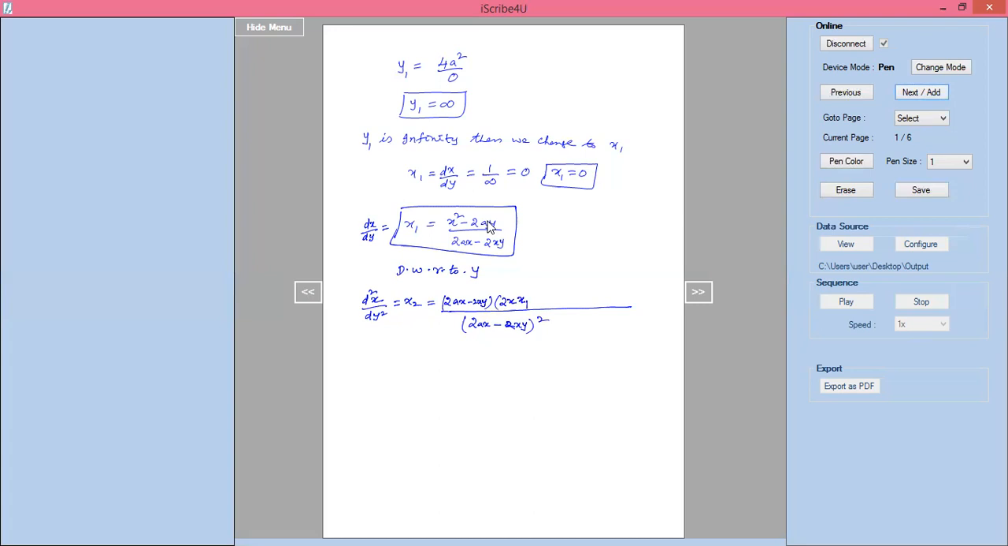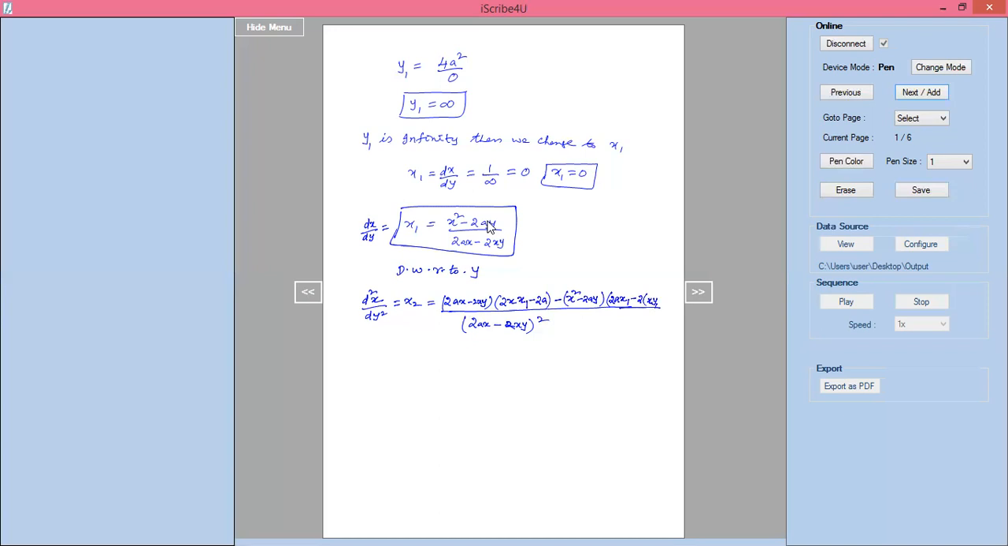Minus differentiation of 2ay with respect to y is nothing but minus 2a. Minus, I'll write x square minus 2ay, x square minus 2ay I'll keep as it is. Differentiation of 2ax minus 2xy is nothing but differentiation of 2ax with respect to y is 2a into x1, 2a into x1 minus 2 into differentiation of xy is x into y1.